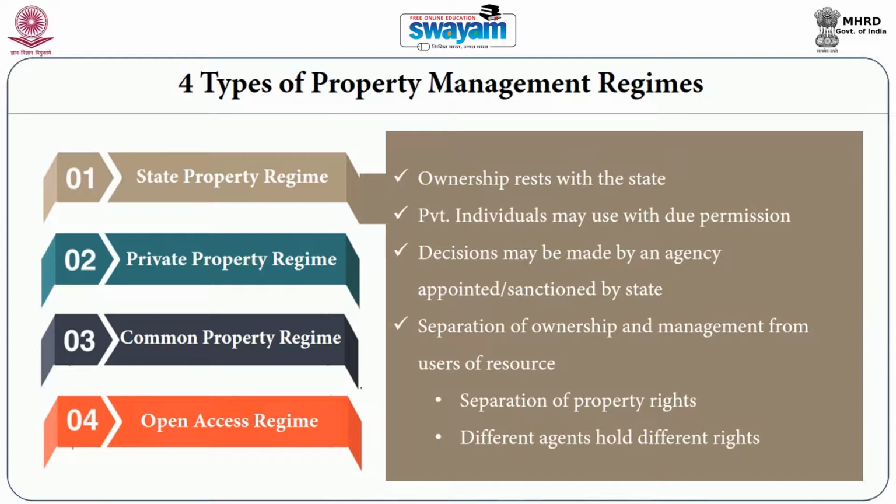So, the use right, ownership right and decision making right are held by three different agents in the case of state property regimes.